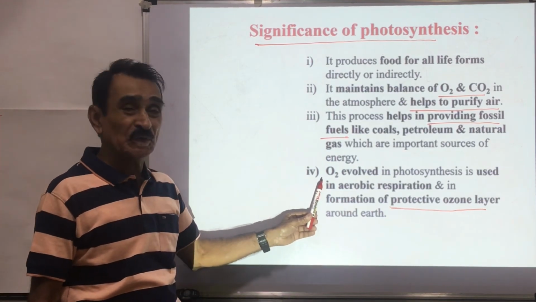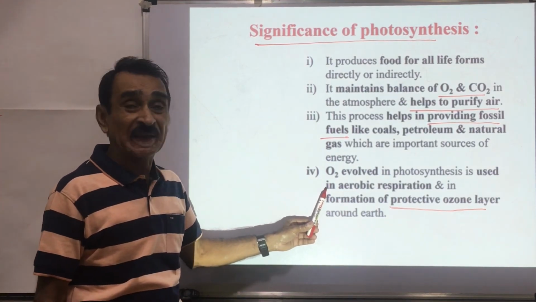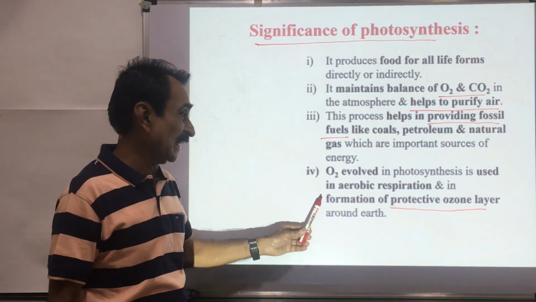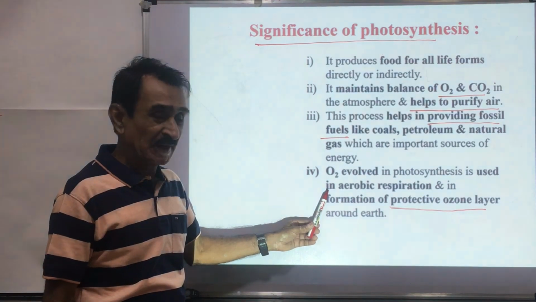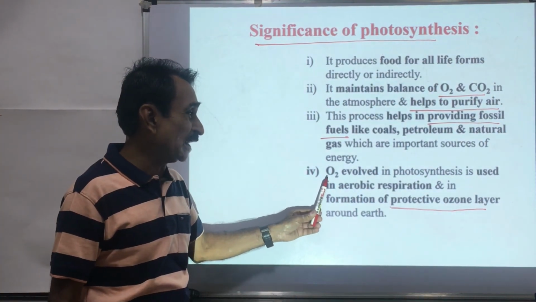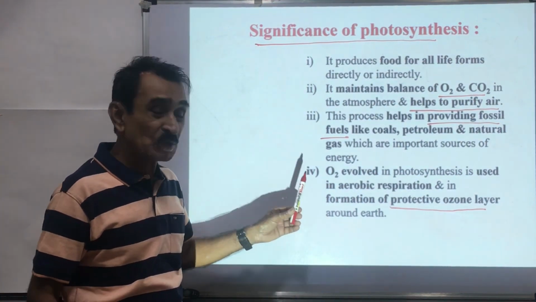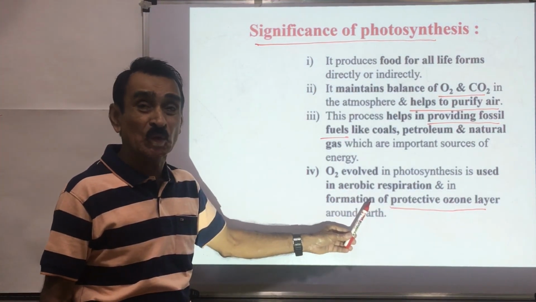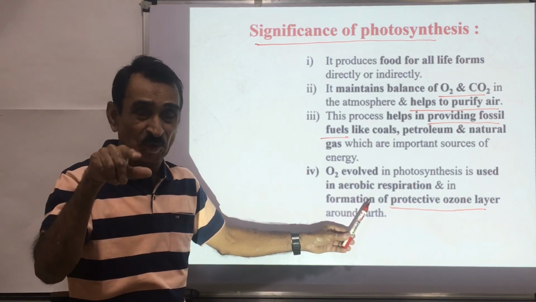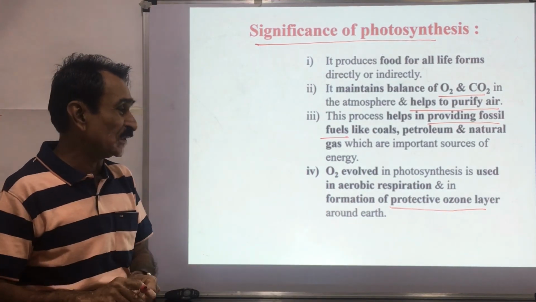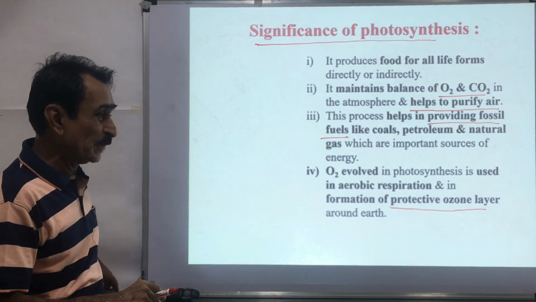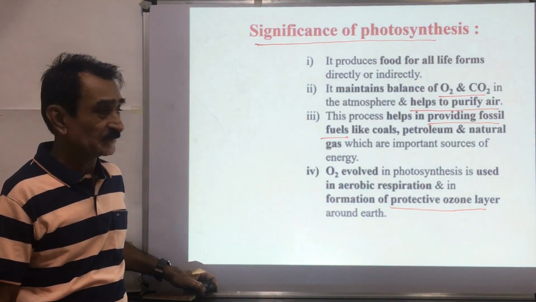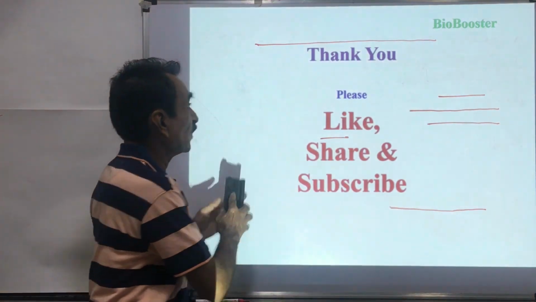Oxygen evolved in the photosynthesis is used in the aerobic respiration, for the respiration of all the animals, etc. This oxygen is very, very important. This is also useful for the formation of the protective ozone layer. Around the Earth surface there is an ozone layer, and for the formation of this ozone layer, this oxygen is very, very important, and which is produced by the process of photosynthesis. This is about the photosynthesis.